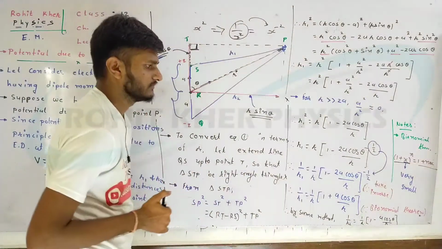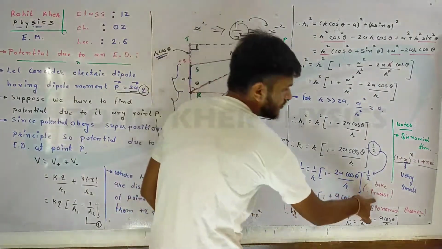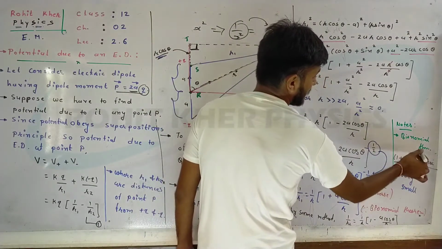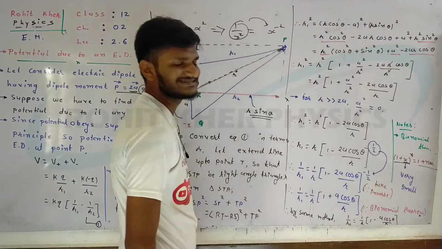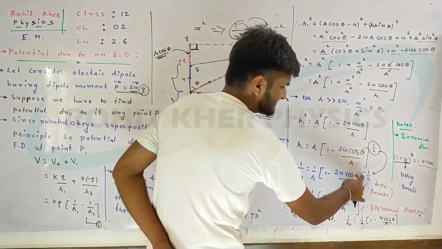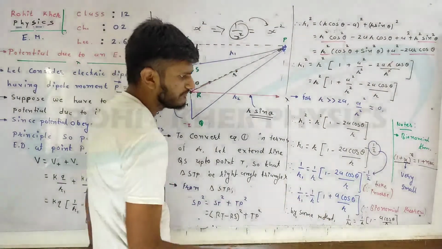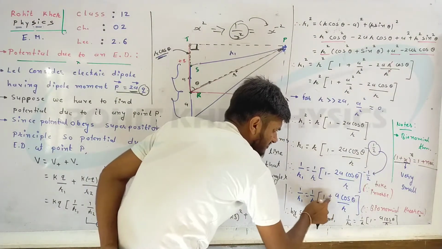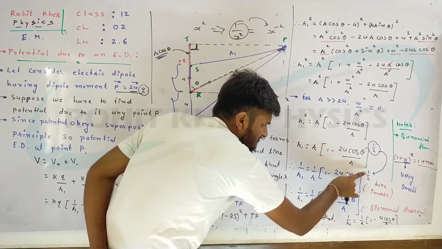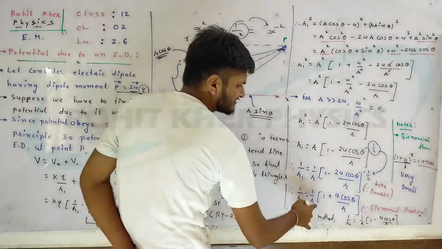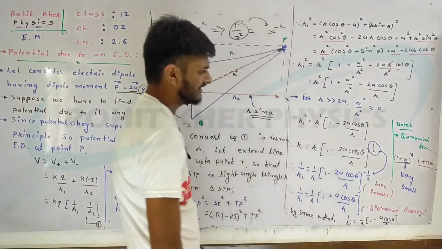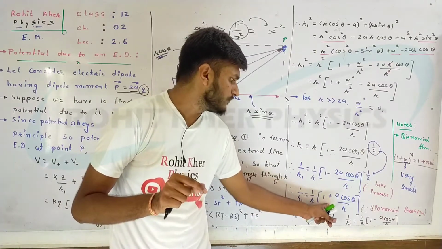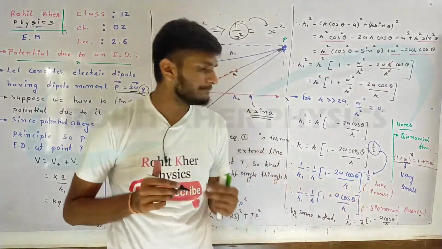But if x is very small, we can omit the remaining terms, and we have to focus only on the first term and second term. So now from the binomial theorem, what we have to do is take the power in multiplication with the second term. The power here is minus 1 by 2. If we multiply our second term with minus 1 by 2, then this minus and this minus will be plus, and this 2 and this 2 will cancel. So what remains is just a cos theta upon r. So the value of 1 upon r1 will be 1 upon r times (1 plus a cos theta upon r).